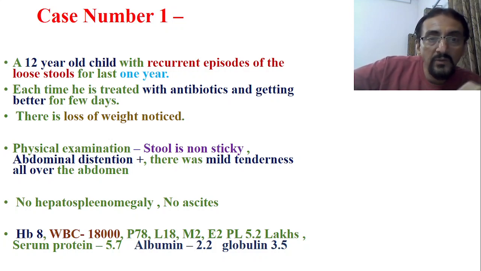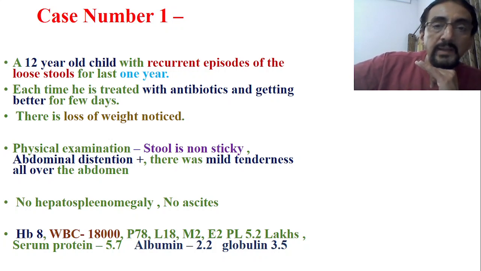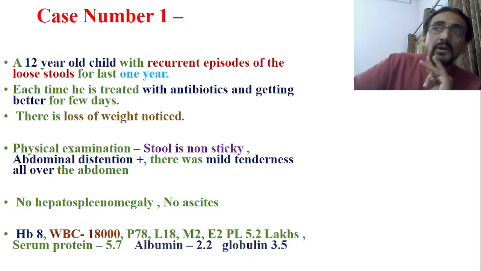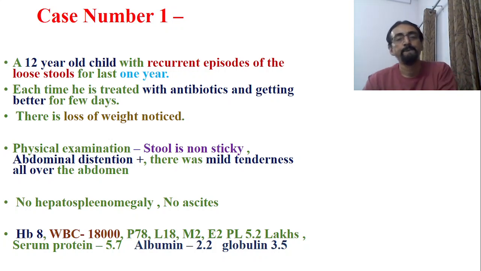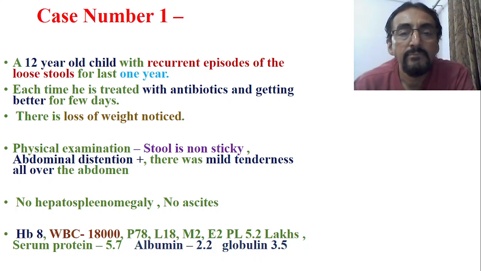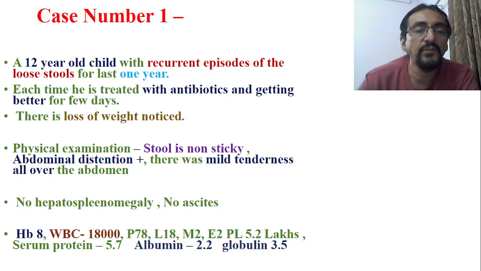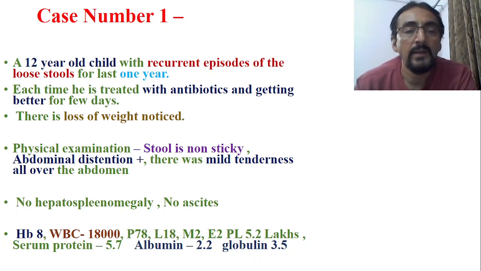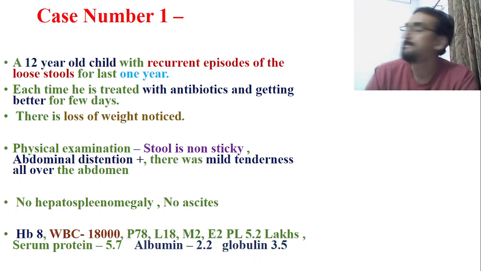Now, if you look into this case, do you identify which particular malabsorption is more here? Is it carbohydrate related or fat related or protein related? Abdominal distension is carbohydrate related. Yes, abdominal distension is there. Therefore, you think that it is carbohydrate related. Very good. But there is also loss of weight, maybe because of chronicity.